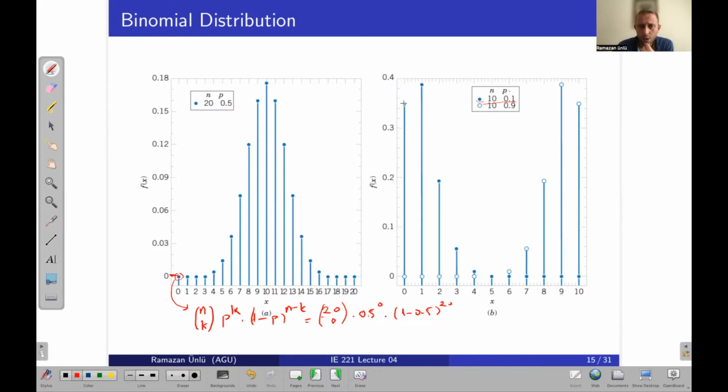For example, this point corresponds to the probability that the number of successes will be 0 for this distribution. And this point corresponds to the probability that the number of successes will be 0 if the random variable has this binomial distribution. So let me clearly explain this part. Here, in the first one, let me clear what I wrote here.